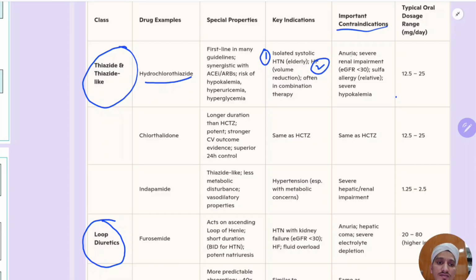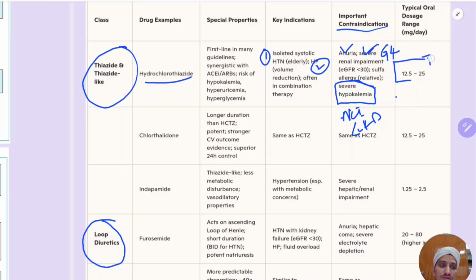What are the contraindications? Anuria, meaning AKI, severe renal impairment, meaning CKD stage G4, and sulfa drug allergy. An important contraindication commonly seen is severe hypokalemia. Severe hypokalemia is an important contraindication to thiazide and thiazide-like diuretics, and any kidney problem, acute or chronic, like AKI or CKD, is a contraindication to hydrochlorothiazide. What is the typical range? 12.5 mg to 25 mg per day is the dosage.